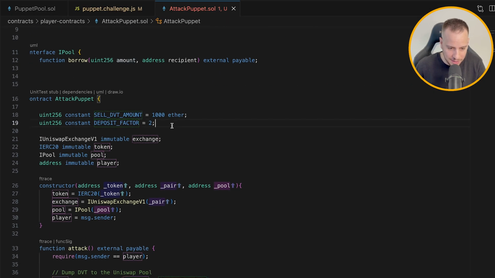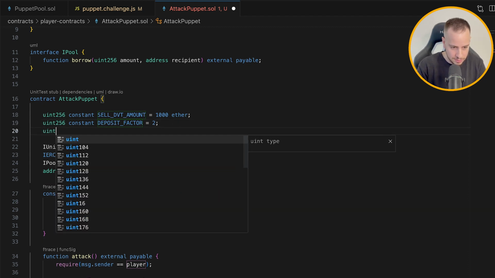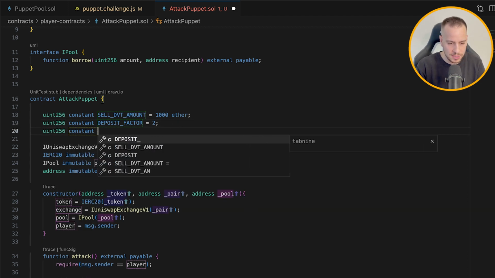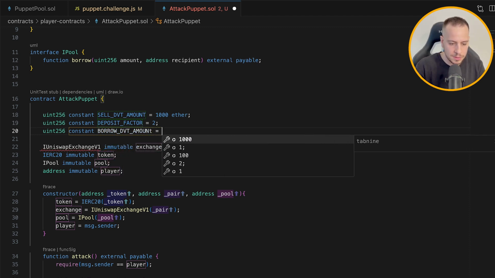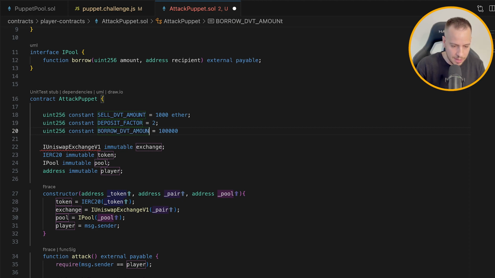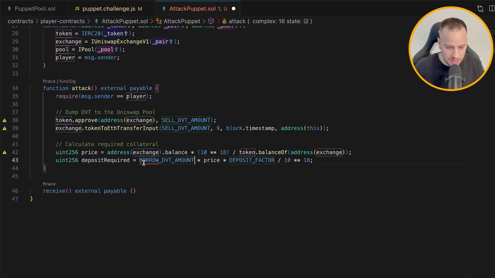So we will create another constant, a uint256 constant, and this will be the borrow DVT amount, and it will be basically 100,000 of Ether because it's 18 decimal numbers. So this is the borrow DVT amount, and this is the amount that we want to calculate how much ETH we need to deposit in order to get this amount, right?